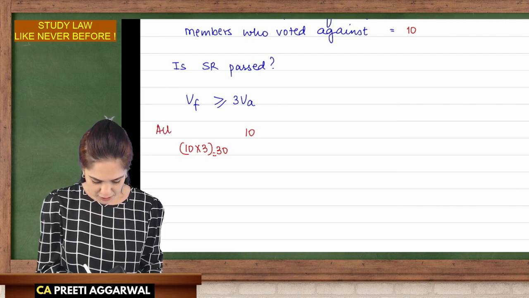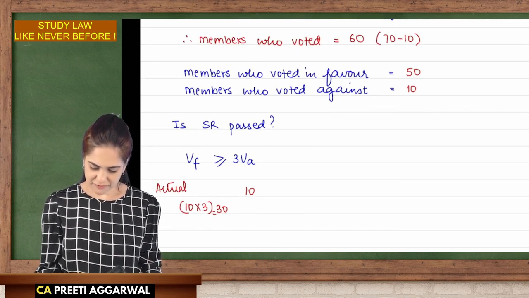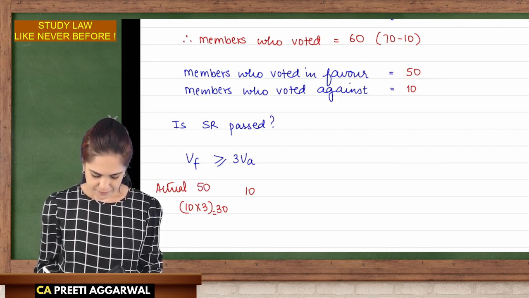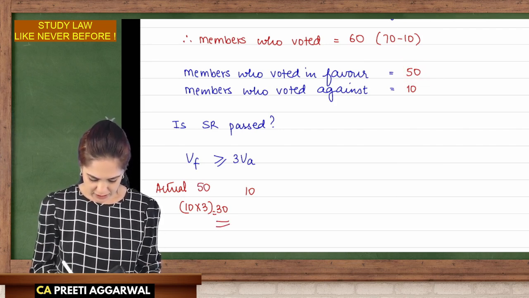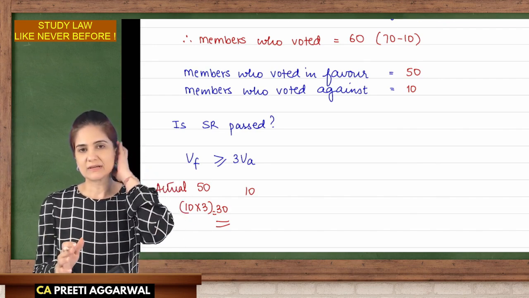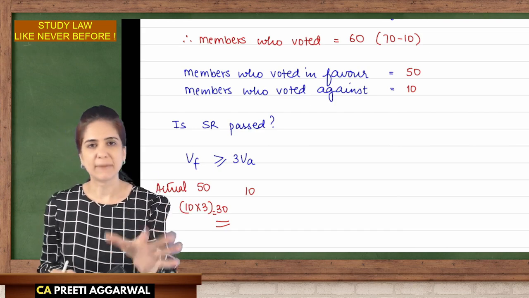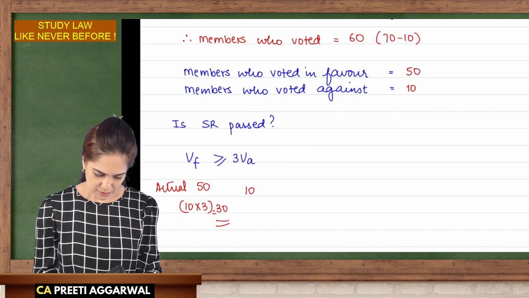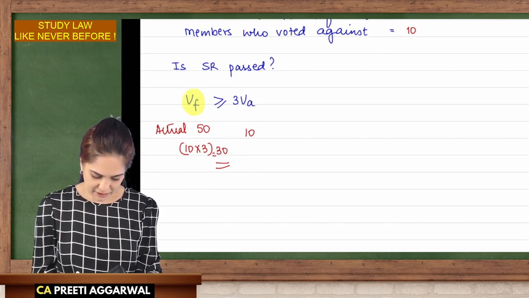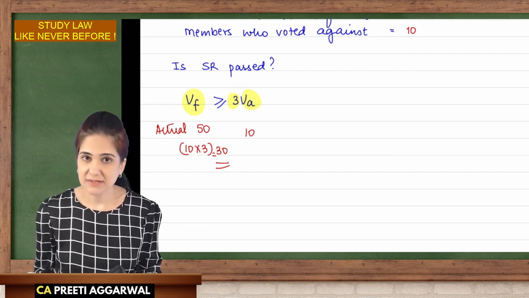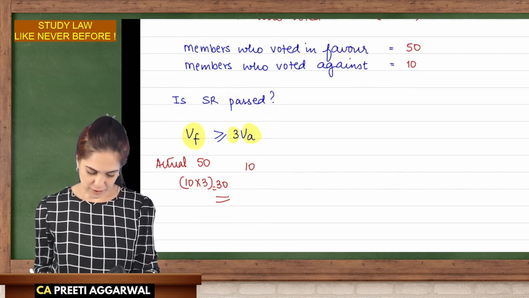But what is the actual? Actually, 50 have voted in favor. Very good. I wanted 30, 50 have voted. So it means that the special resolution is passed. Alright. So for a special resolution, the votes cast in favor must be 3 times the votes cast against.